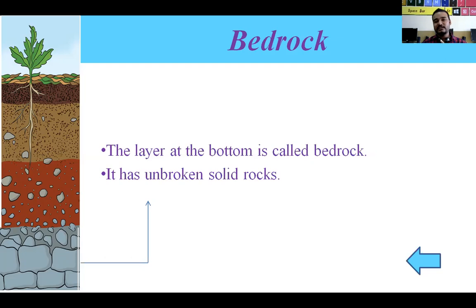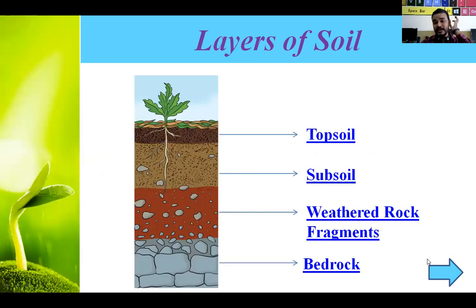We cannot use anything of this, because without rock nothing is there. Only all kinds of rocks are there, this black rock and all that. But it can store water also, in the cavities of rock. It is the last layer in the layers of soil. Understood? So we have seen four layers of soil.